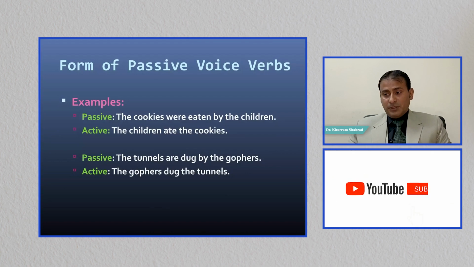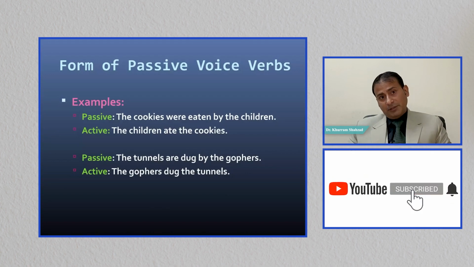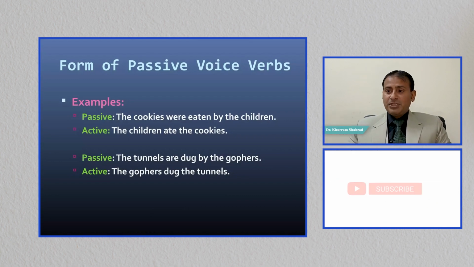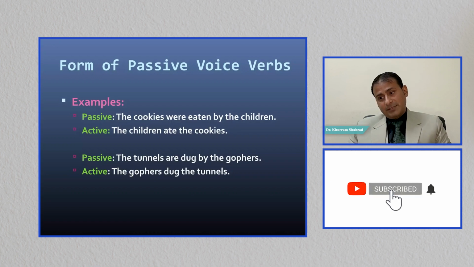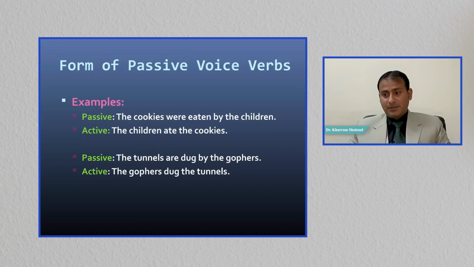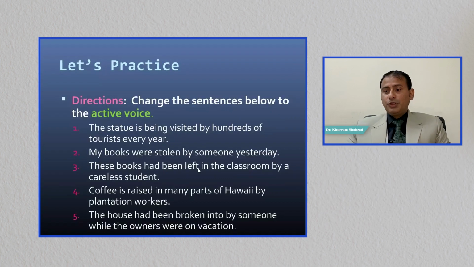Form of the passive voice verbs. The cookies were eaten by the children. So by the children, children is the subject basically. So we can bring it in the first position, the children ate the cookies, because that was in passive voice, past simple tense. Were eaten changed into ate. The children ate the cookies. The tunnels are dug by the gophers. The gophers dug the tunnels. So this is for you, that if you want to do some practice, have a look at these sentences.